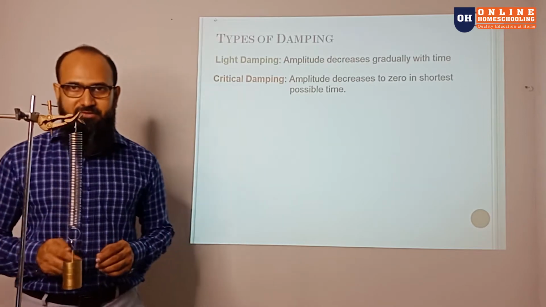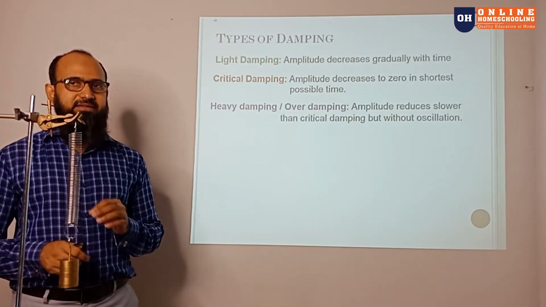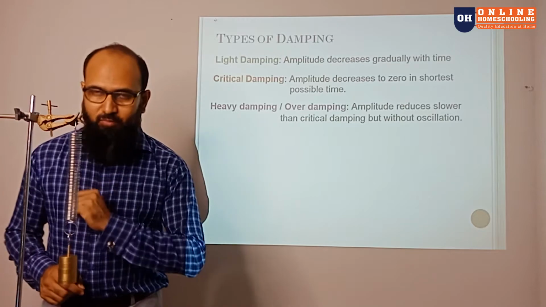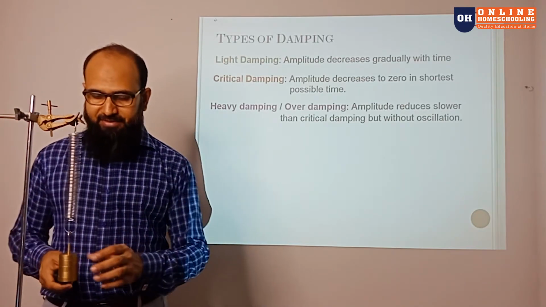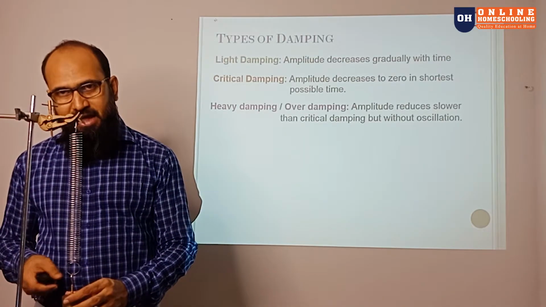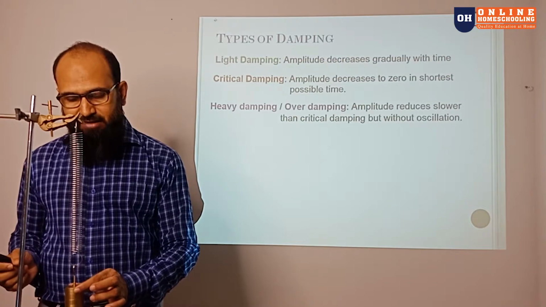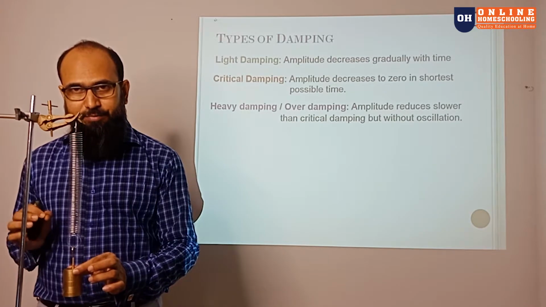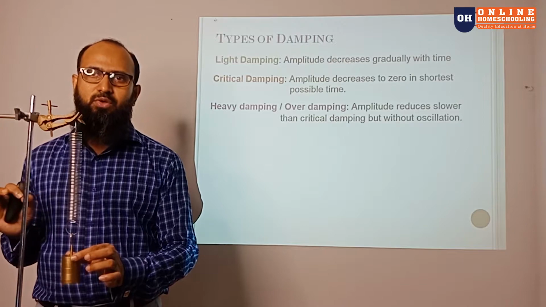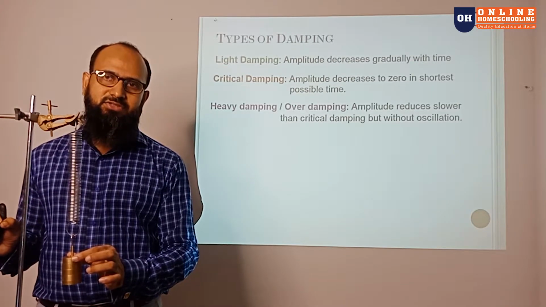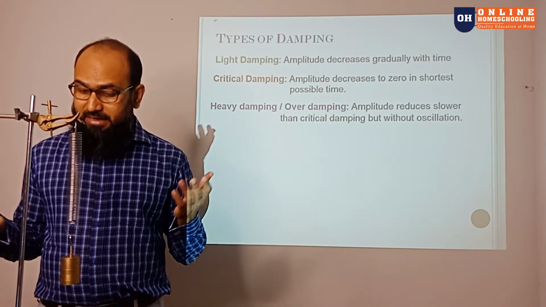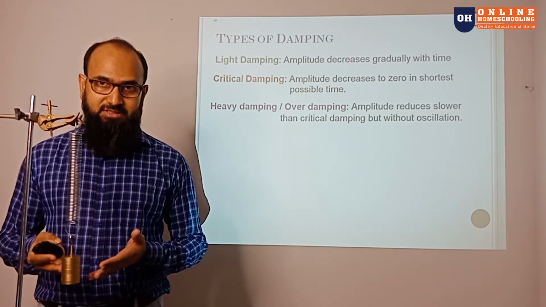So now coming to the next one, it is the heavy or over damping. Now what happens in the heavy or over damping? Like I pull it down, I release it, and it comes to the equilibrium position very slowly, without any oscillation. It never will happen in this case.